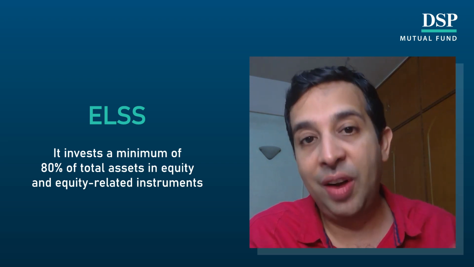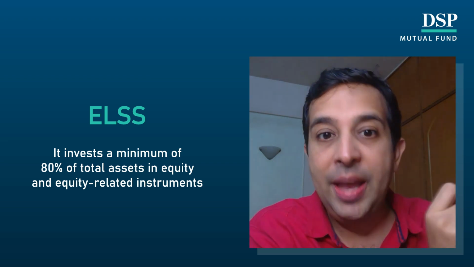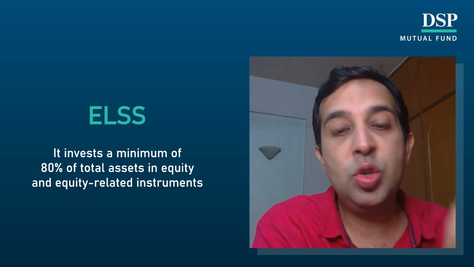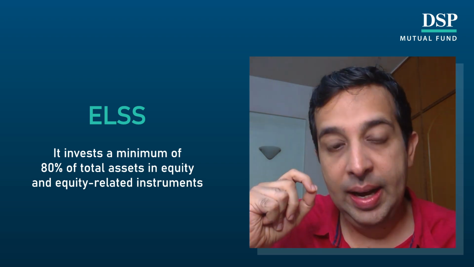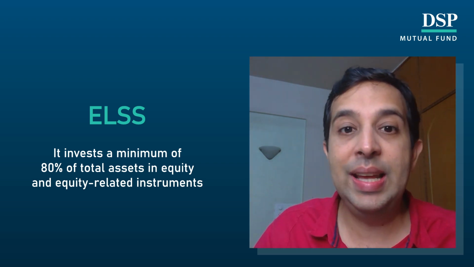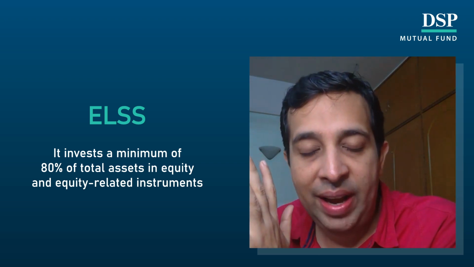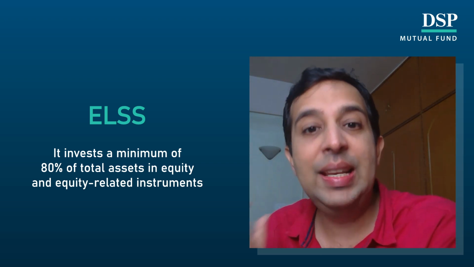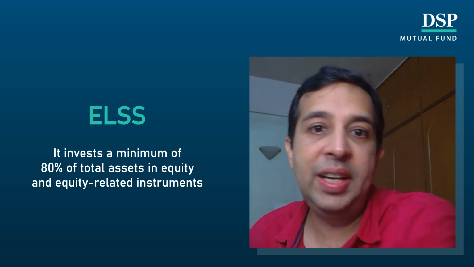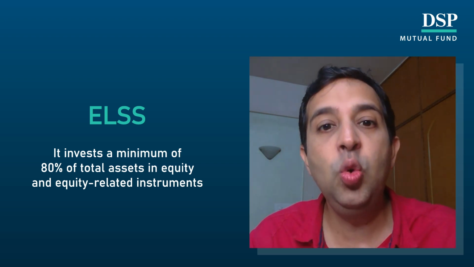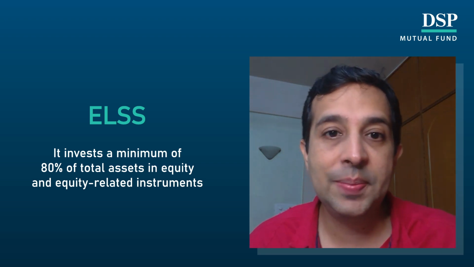So an ELSS fund provides you the benefit of Section 80C. It helps you save tax. The lock-in in these funds is 3 years. That's the minimum lock-in when an investor is investing. After 3 years, the investor is free to redeem his units.